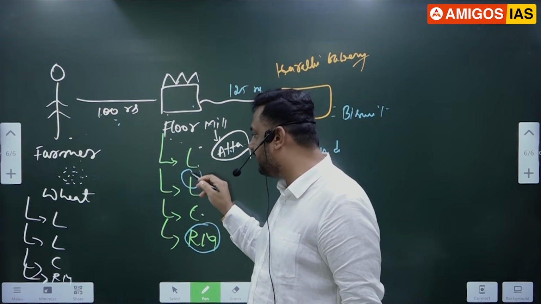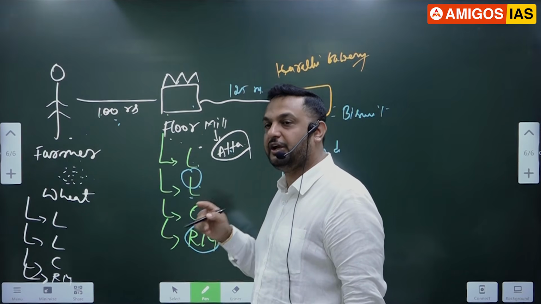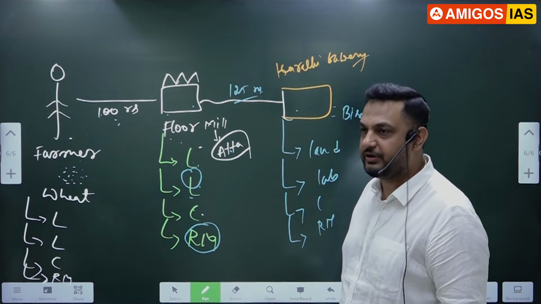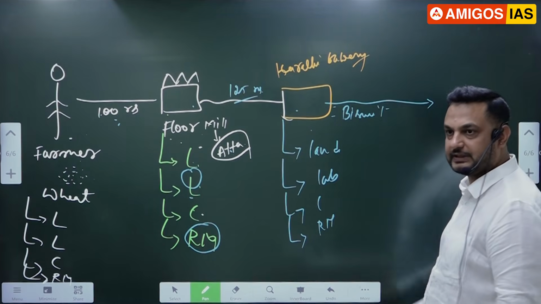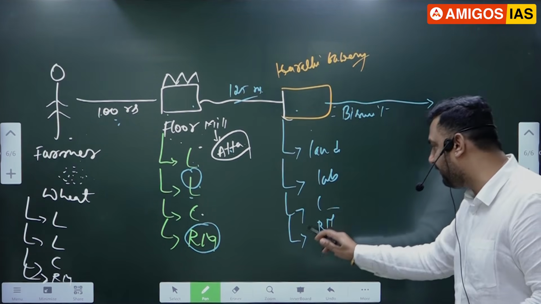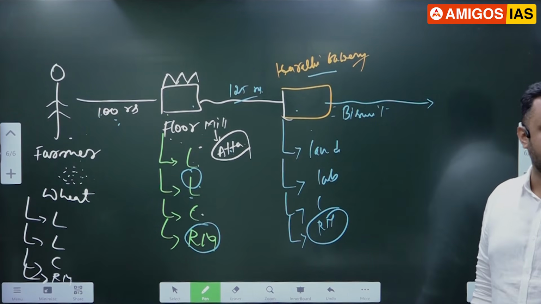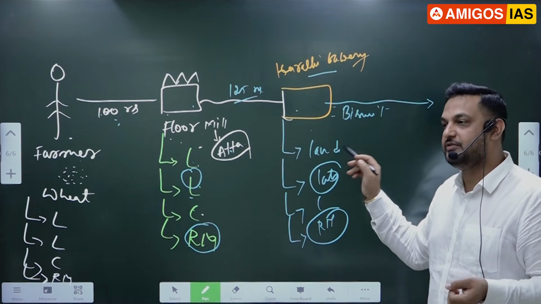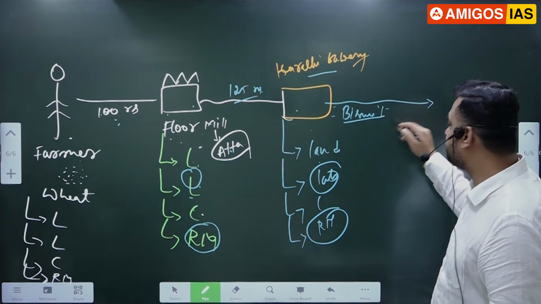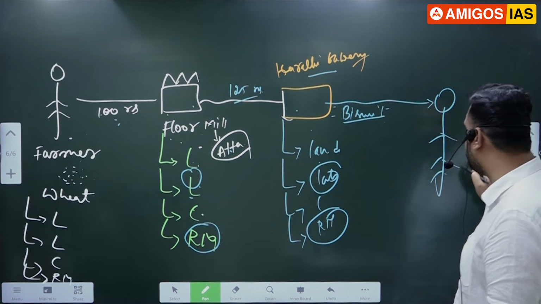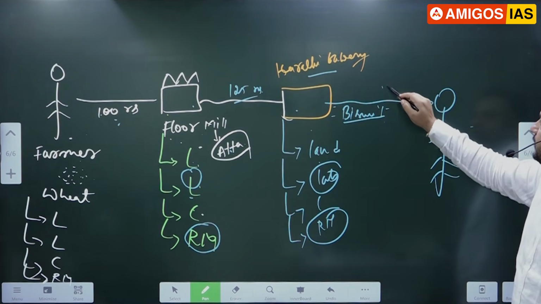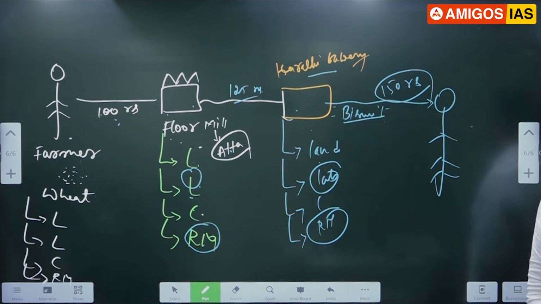Production cost means raw material price of 100, price of land, price of labor, price of his investment, including his profit, he has to sell at a rate of 125. Now this Karachi bakery wala, using that atta as a raw material, investing his money to start Karachi bakery, and taking some employees as labor, and investing money on land, he will make biscuit, and he sells the biscuit to Kanak, Chandana, all these people at a rate of 150 rupees. Happy? All this procedure is taking place this year only, in this financial year only.